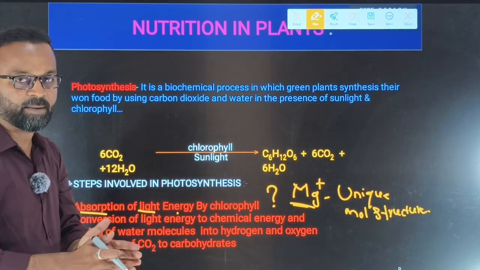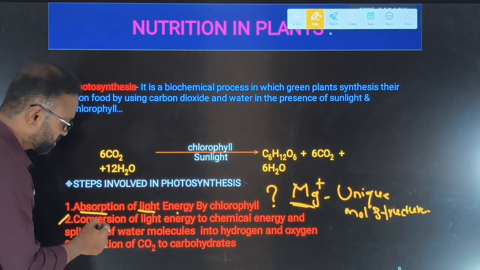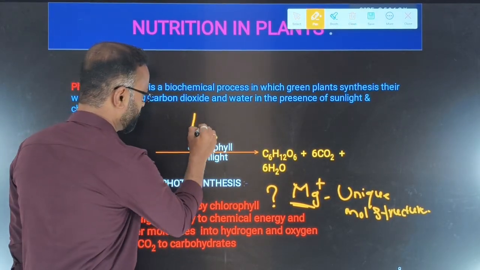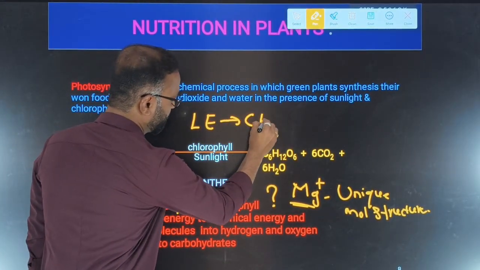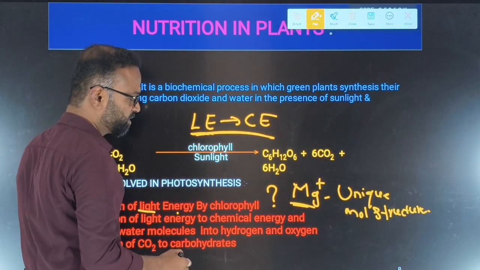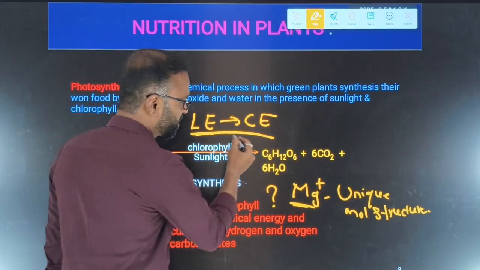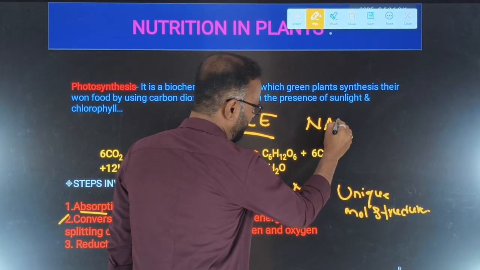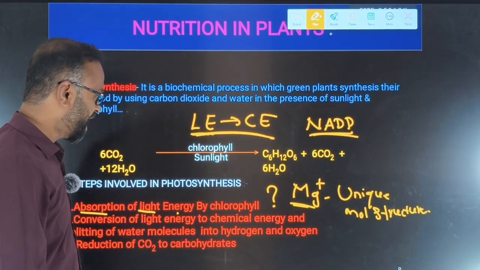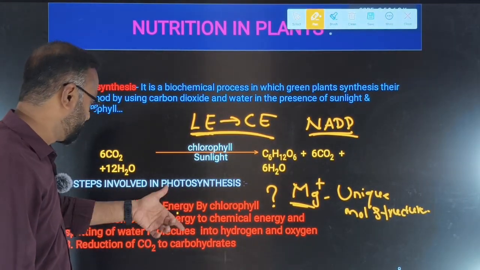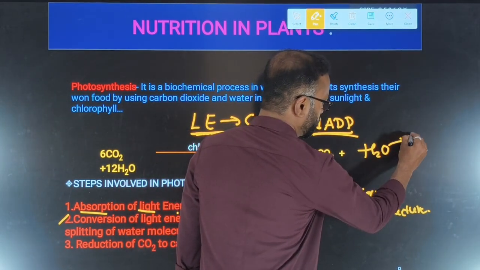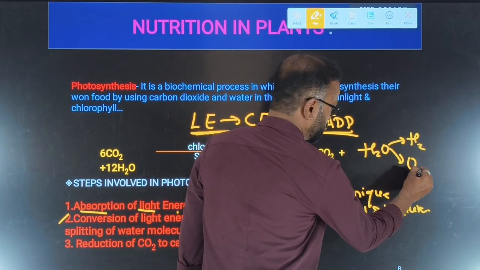Once this light energy is absorbed, now see the second step: conversion of light energy into chemical energy. What is happening here? Conversion of light energy into chemical energy means this light energy is utilized to form the chemical energy in the form of NADP molecules, and this particular light energy is helping in the splitting of water molecules into hydrogen and oxygen.